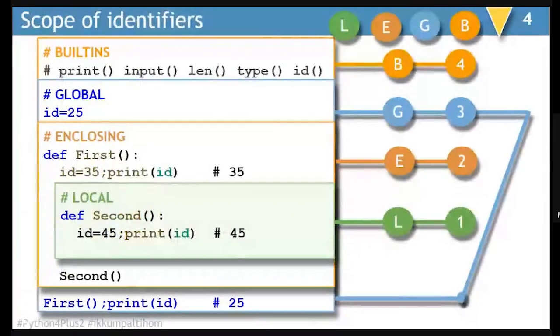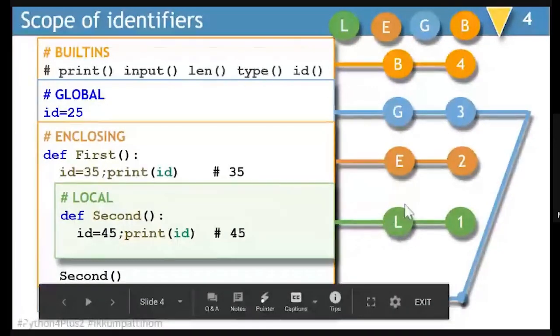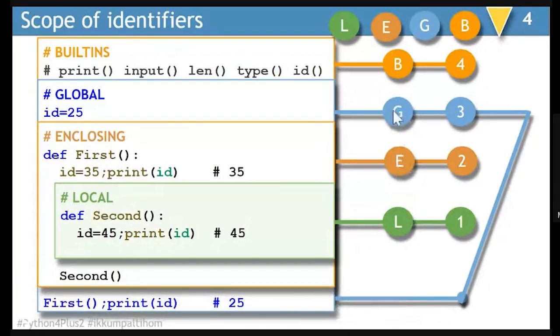As far as the scope of identifiers is concerned, you must have noticed that in Python, the highest priority is given to the local-most identifier. So L means local, E means enclosing, G means global, and B means built-in. In built-in, you have examples such as print, input, len, type, and id. In built-in, we don't count keywords because keywords are not to be used as identifiers. However, the built-in names can be used as identifiers.